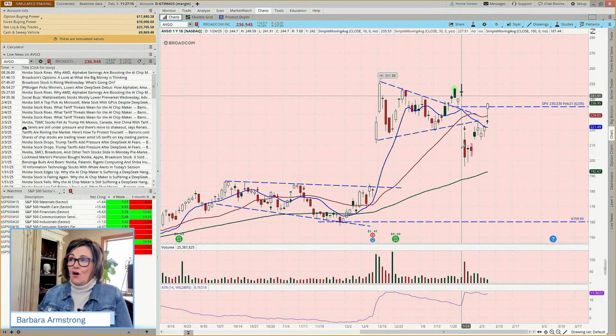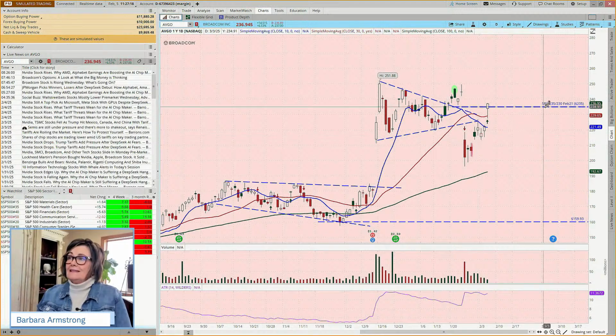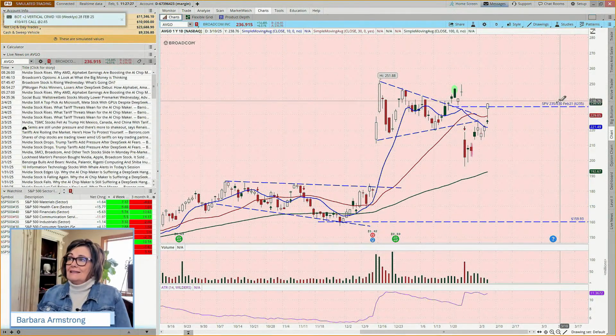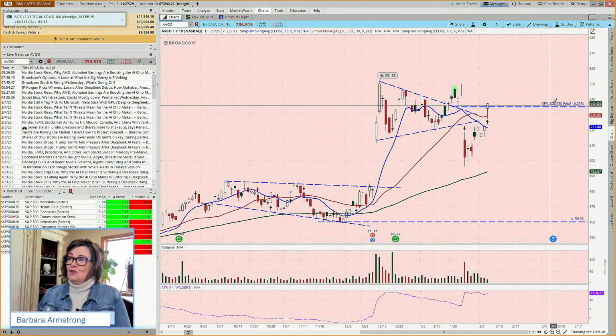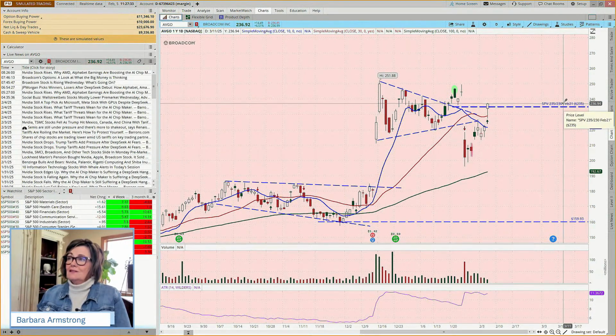It doesn't mean that all of them would be assigned. But in this case, if you were assigned and had to buy the shares at 235, you could have turned around and sold at 230 and exercised your right to sell by having bought the put.